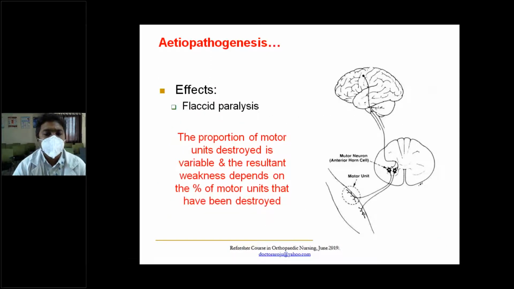So what does it cause? It causes flaccid paralysis. The CNS sends signals to the spinal cord and the motor unit via the anterior horn cell, which is the motor neuron. The proportion of motor units destroyed is variable, and the resultant weakness depends on the percentage of motor units that have been destroyed. In the spinal cord, you have a motor anterior column, which is motor.